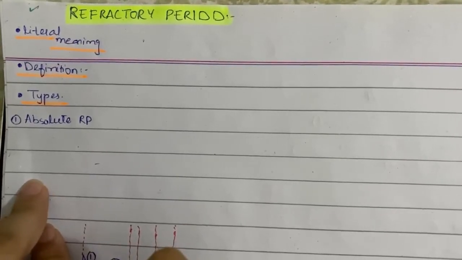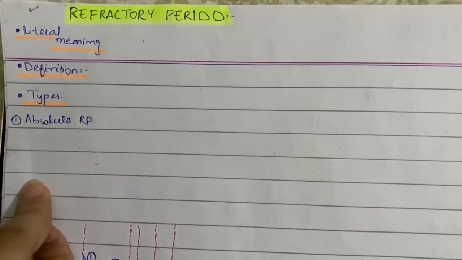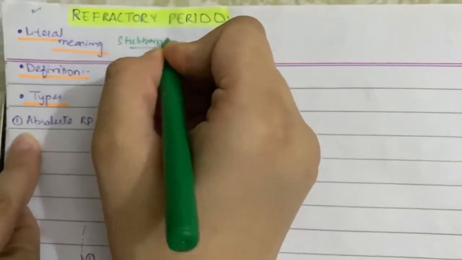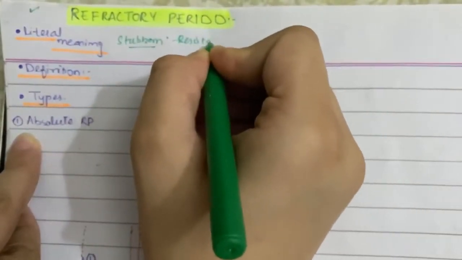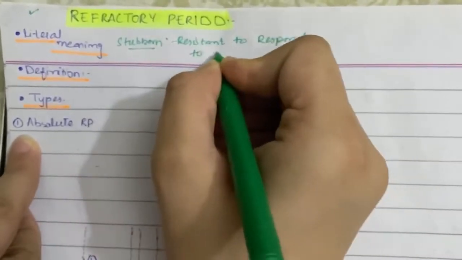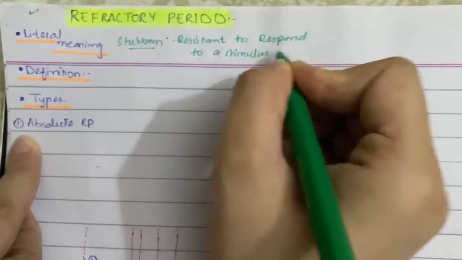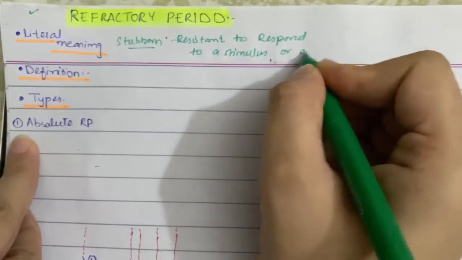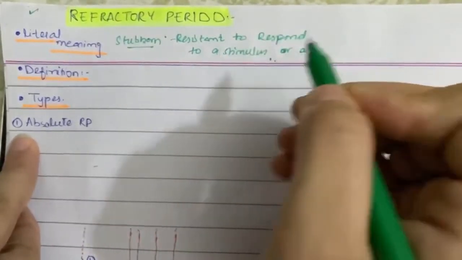First of all, what is basically the meaning of the word refractory? If you know its meaning, then you can easily connect that: this is refractory, then this can be the refractory period. So what does the word refractory basically mean? It basically means stubborn or resistant to respond to a stimulus, or basically resistant to respond to a stimulus.